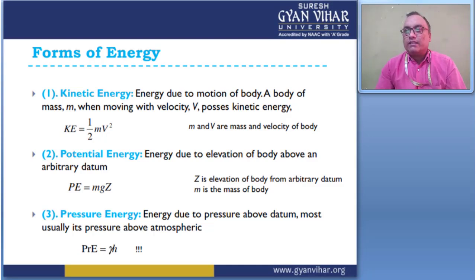It gives the relation between mass and velocity: kinetic energy equals half mv square, where m and v are the mass and velocity of the body.